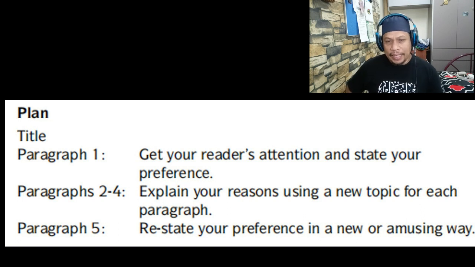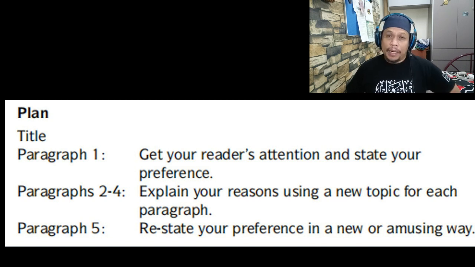Okay, here is the plan. Here is how you structure your essay. Firstly, of course, the title. Paragraph 1, get your reader's attention and state your preference. And paragraph 2 until paragraph 4, you have to explain your reasons using a new topic for each paragraph. We have a topic for each paragraph to make it easier for the reader to understand the paragraph.